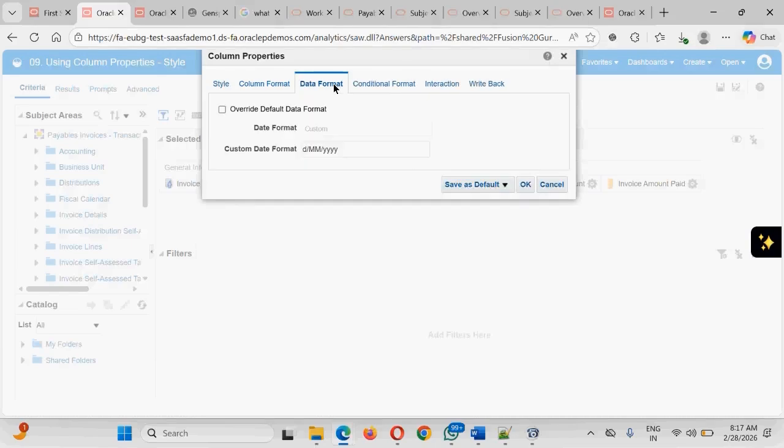The next property is the data format. In the data format, guys, this is the way that we want to display the data. Instead of that, you want to display it as YYYYMMDD. That is also possible. Click on OK.